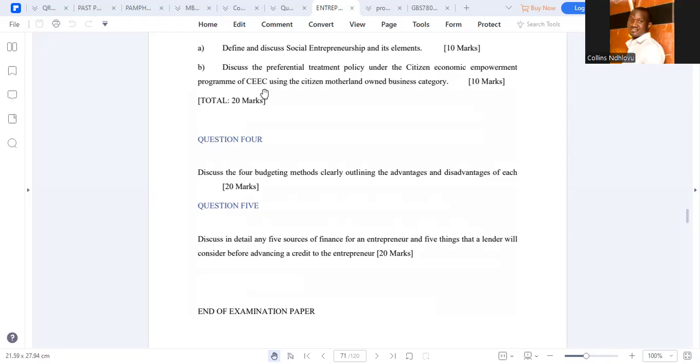Then what are some of the five sources of finance for entrepreneurs? Five sources of finance for an entrepreneur.